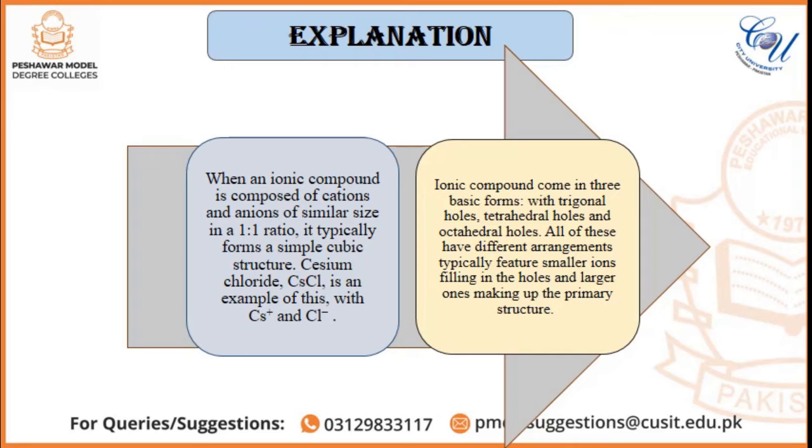So we can say that ionic compounds come in 3 basic forms with trigonal holes, tetrahedral holes and octahedral holes. All of these have different arrangements, typically featuring smaller ions filling in the holes and larger ones making up the primary structure. So we can say that the cations and anions attract one another in such a manner that attractive forces are maximized. So the structure of an ionic crystal depends on the charges on the cation and anion and their radii.